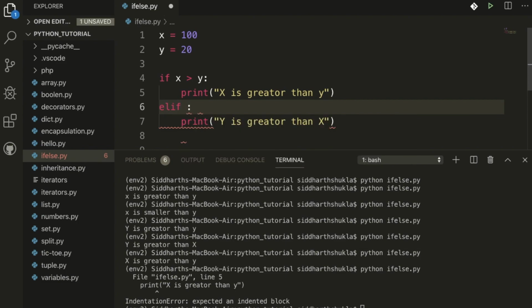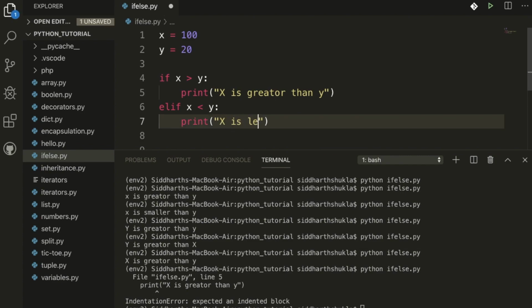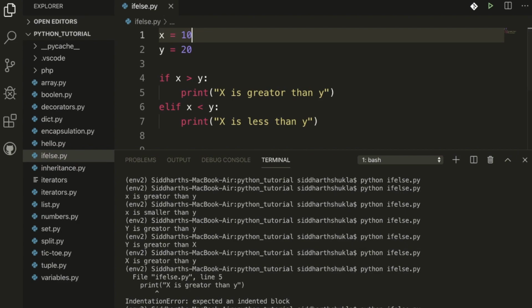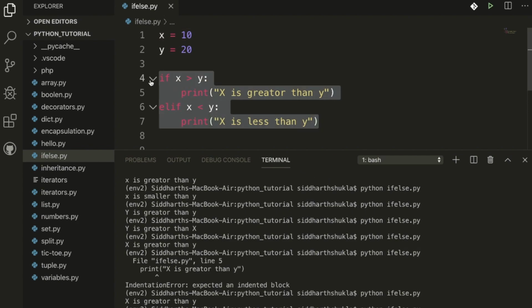Else if x is less than y, print x is less than y. Let's check. We get the result x is less than y. Now check, I have 10 and 20. Now x is less than y. We get the result because this condition is running.